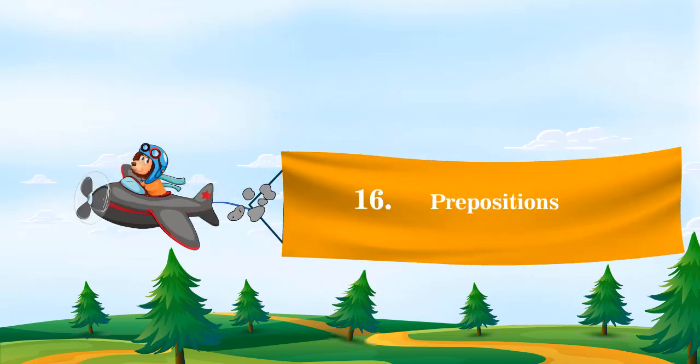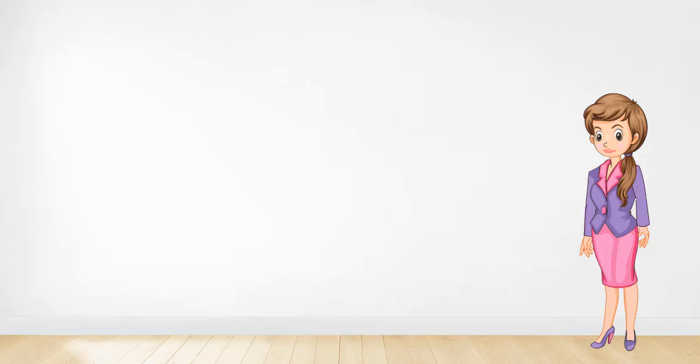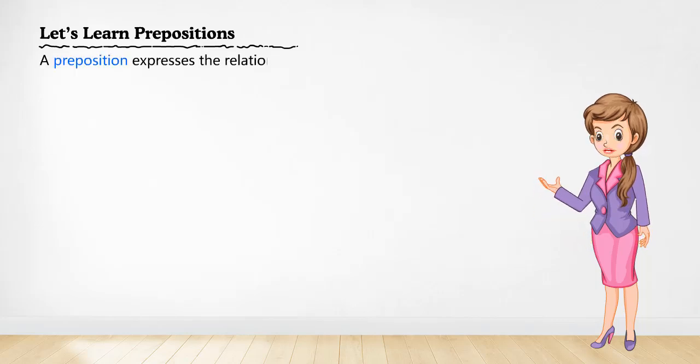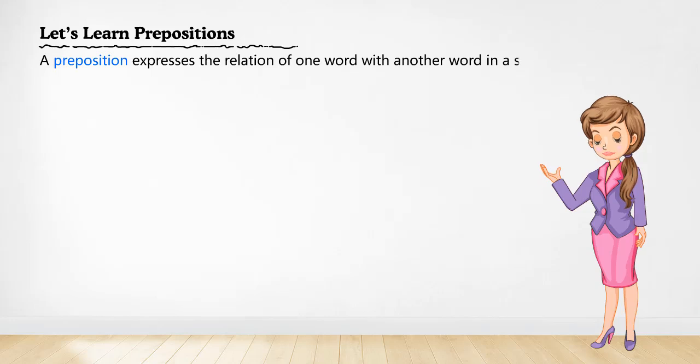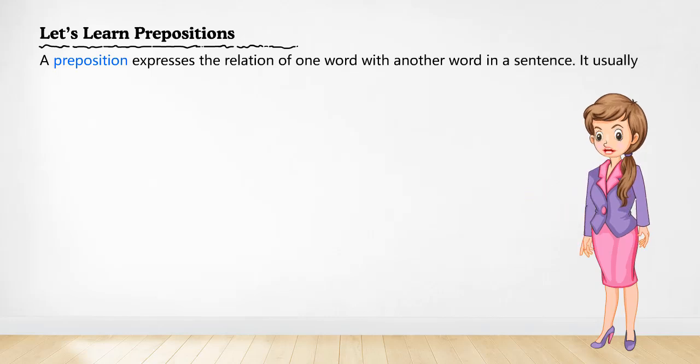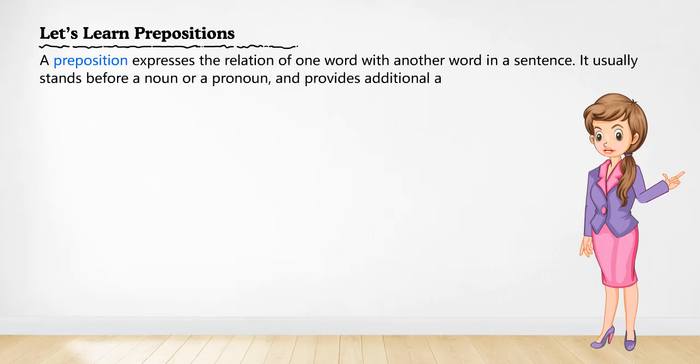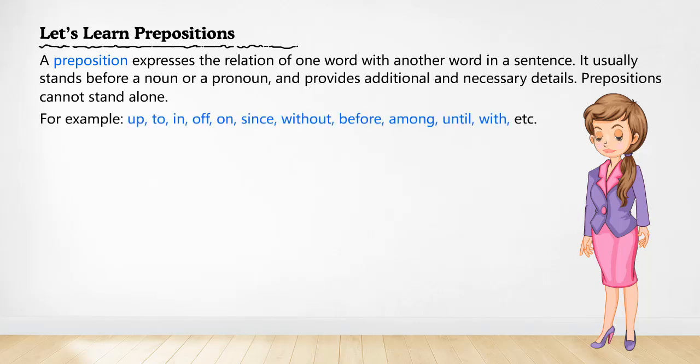Chapter 16. Prepositions. Let's learn prepositions. A preposition expresses the relation of one word with another word in a sentence. It usually stands before a noun or a pronoun and provides additional and necessary details. Prepositions cannot stand alone. For example, up, to, in, off, on, since, without, before, among, until, with, etc.